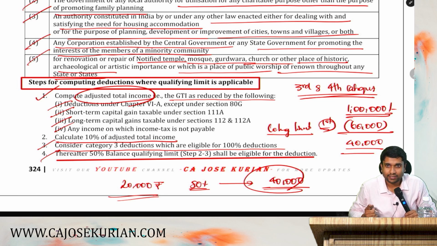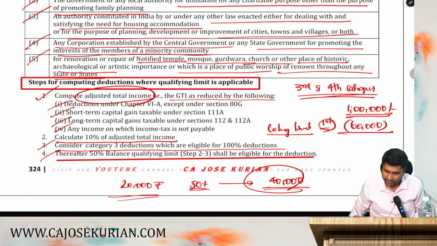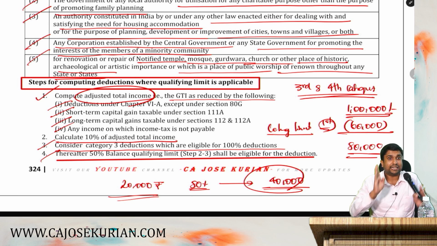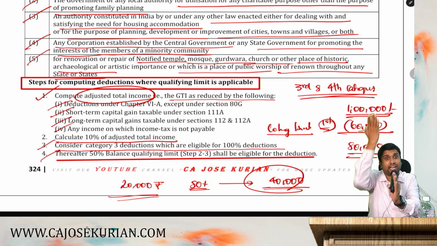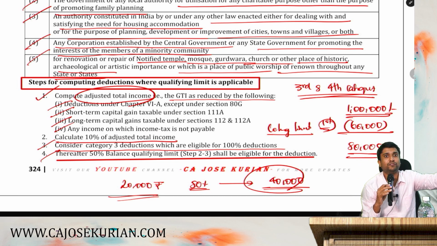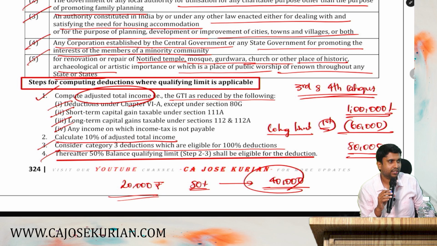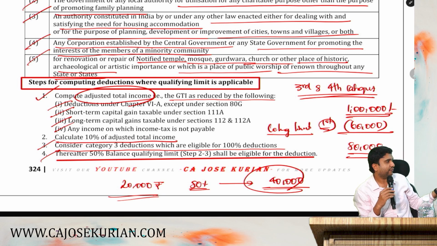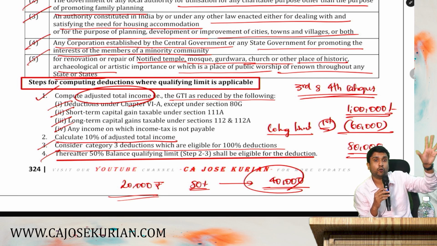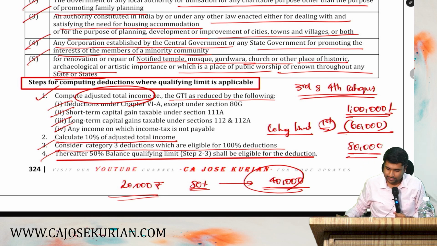Have you got it? Say for example, instead of this, say my balance limit is 80,000. I've contributed 50,000. Then that entire 50,000 can be accommodated because I have that much balance. Then out of that 50%. That means 25,000 I can claim it as a deduction. I hope it is clear. So these are the steps to compute deduction when you have made a category 3 and 4 contribution, and that's it.